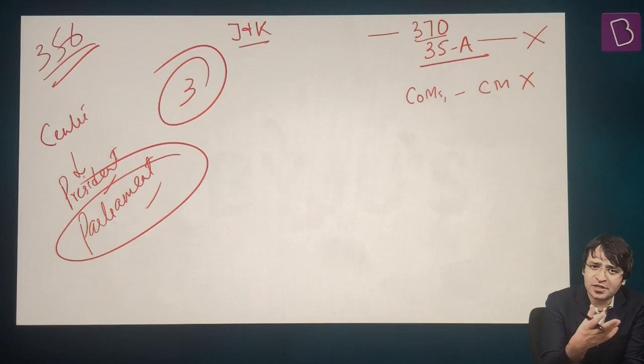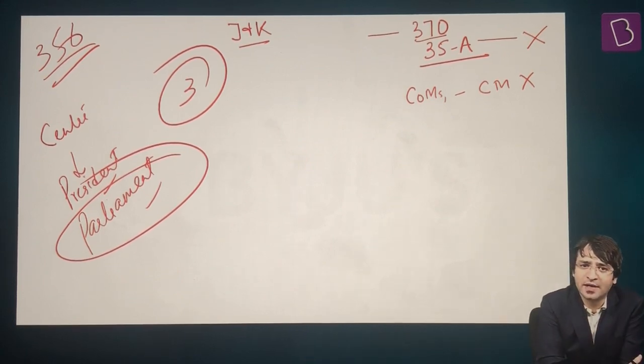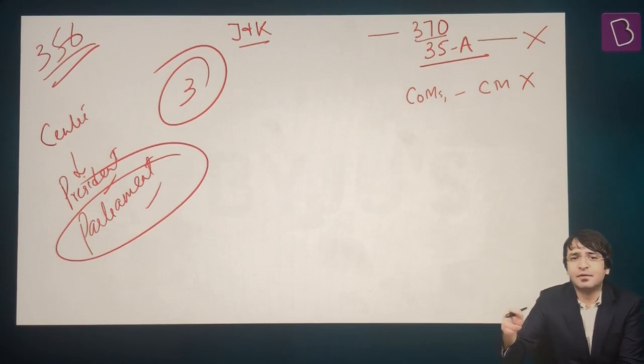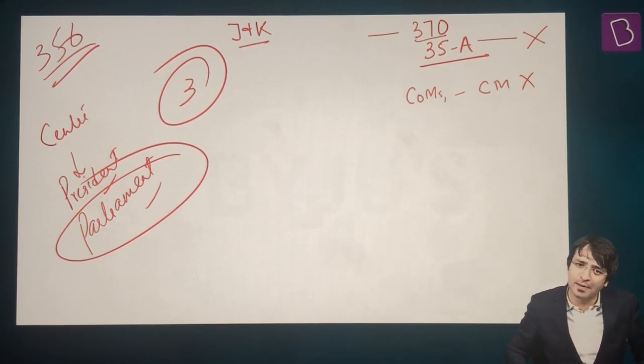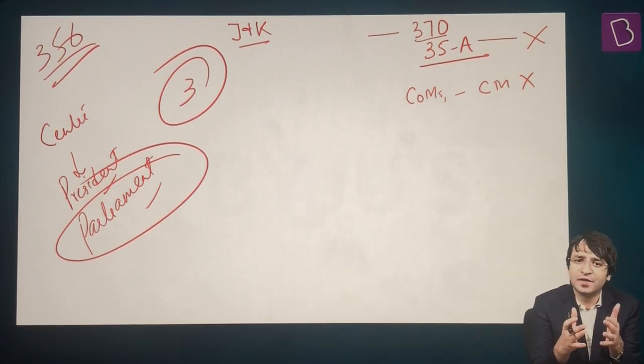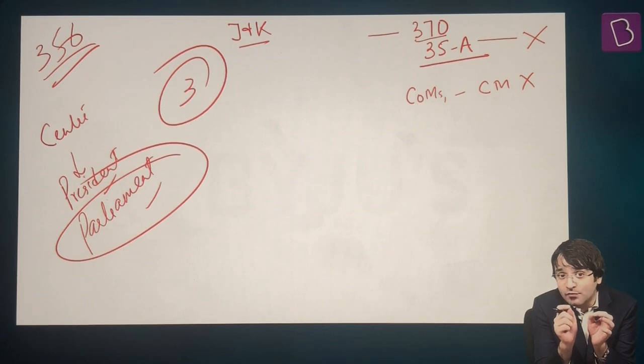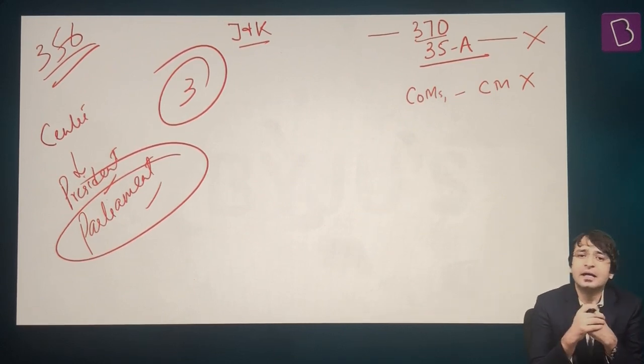In Rajya Sabha, there was a discussion for a few hours, and Rajya Sabha passed this Jammu and Kashmir reorganization bill. And then this bill was sent to Lok Sabha. On August 6, 2019, Lok Sabha also passed this bill. This bill was passed by both houses of the Indian Parliament. Simple majority was required. And ultimately, this bill entered into force on October 31, 2019.